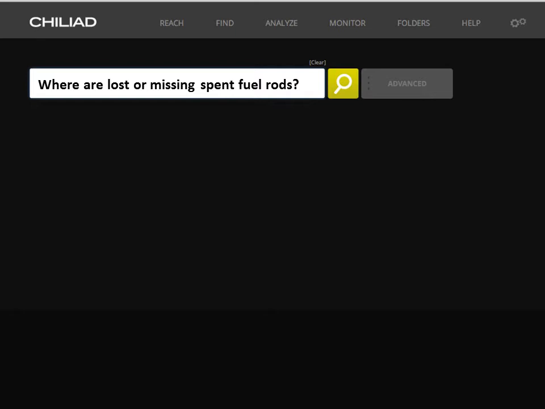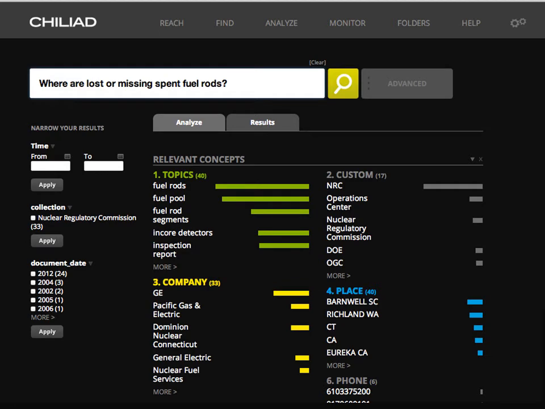With a typical Google query, getting millions of hits is not unusual, but you don't know which one is better than the other. When a Chiliad query is submitted, users get back far more meaningful information. Chiliad gives you analytic tools to help you evaluate and hone in on both what's highly relevant and to find things that you didn't know you were looking for.